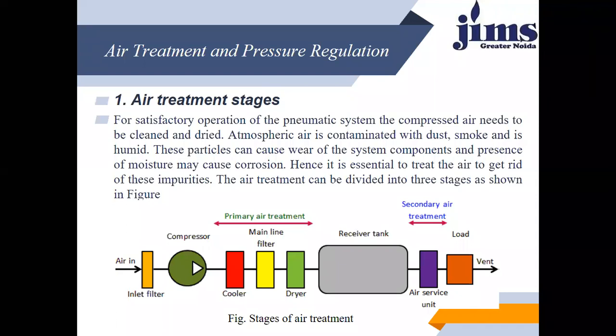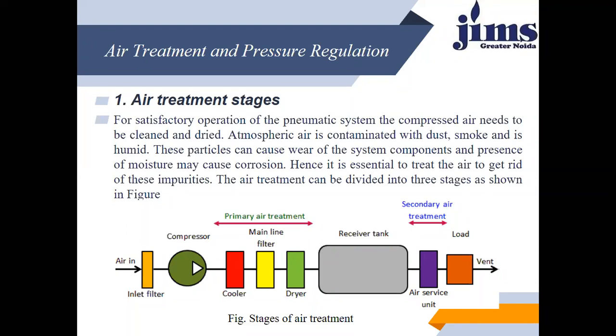You know, for satisfactory operation of the pneumatic system, the compressed air needs to be cleaned and dried. Atmospheric air is contaminated. Let us suppose you are talking about the condition in Delhi after Dussehra, the condition will be highly miserable. Why is it so? Air is highly contaminated. The air quality index or air pollution index is very high.